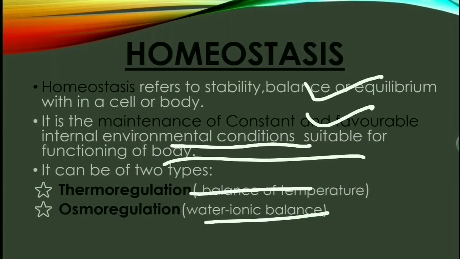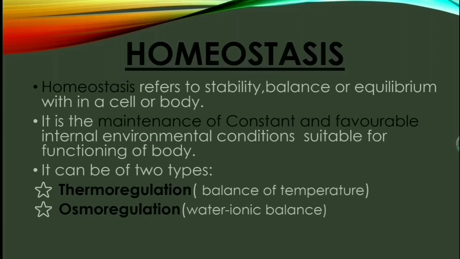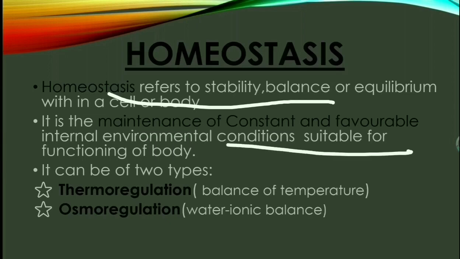Homeostasis refers to stability, balance or equilibrium within a cell or a body. It is the maintenance of a constant and favorable internal environment, with conditions suitable for the functioning of our body.